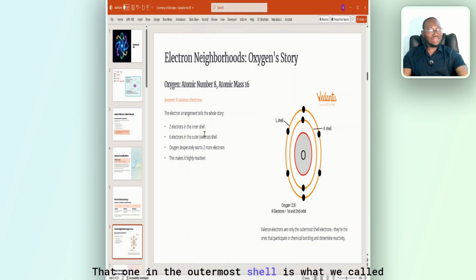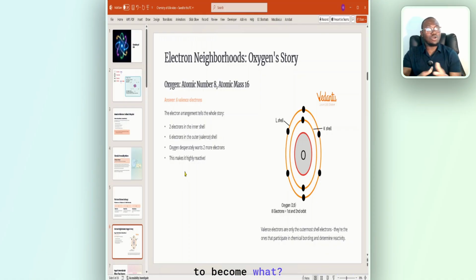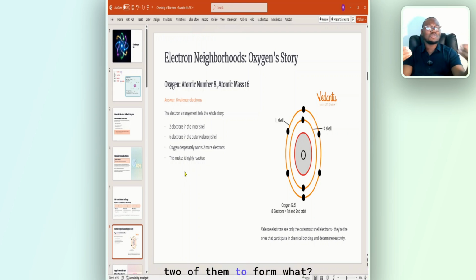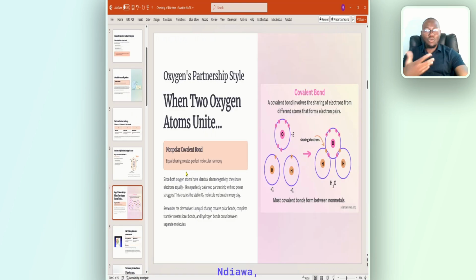Those in the outermost shell are what we call the valence electrons. So oxygen will take 2 electrons, you understand, to become stable. That's why you see H2O. Oxygen needs 2 electrons: 1 hydrogen, 1 hydrogen. The hydrogen is 1, the other hydrogen is 1. So it takes the 2 of them and combines with the 2 of them to form water, H2O.